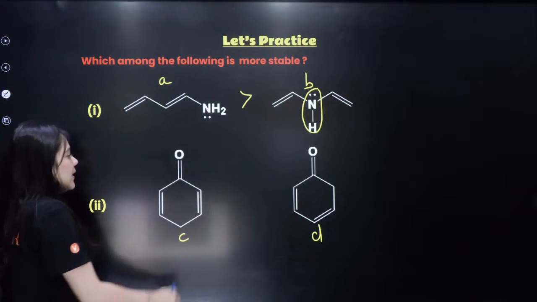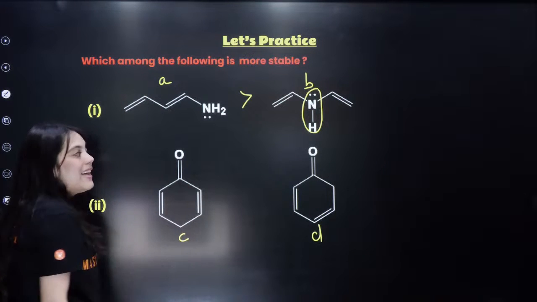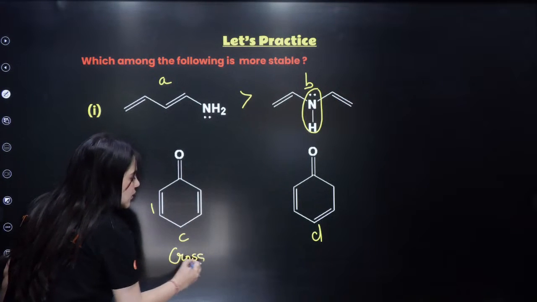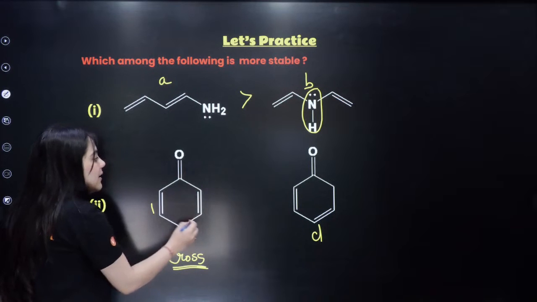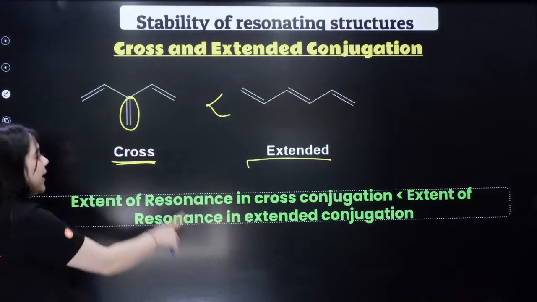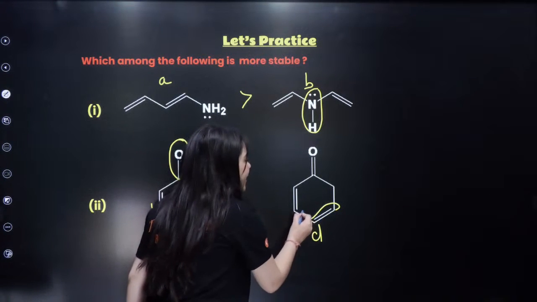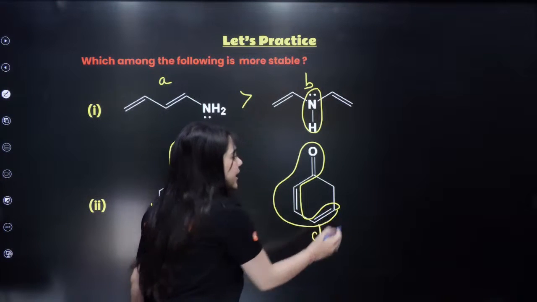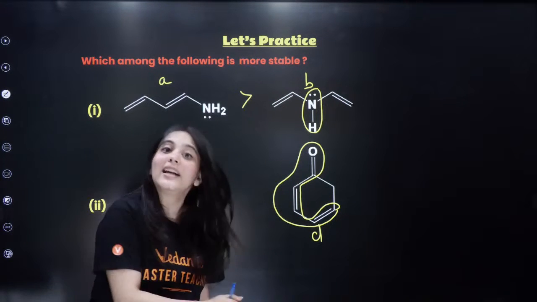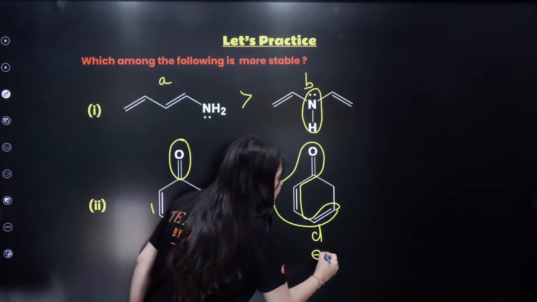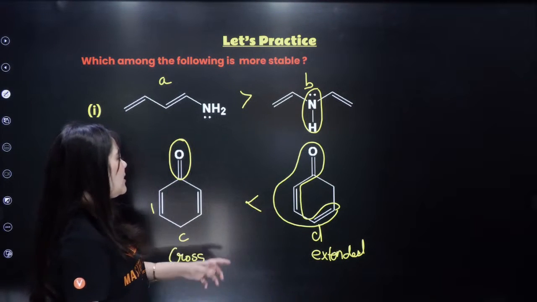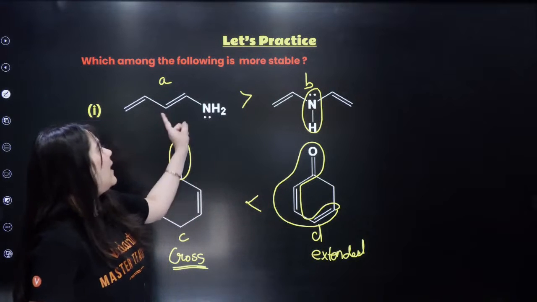Look at the second compound once again. Can you see that this C compound is actually showing cross conjugation? Can you see that this is not coming in a straight line? This is a cross conjugation compound, just like this compound, right? But here, this entire compound, double, single, double bond, is in a straight line. Hence, this is showing extended conjugation. And I just told you that extended conjugations are more stable. So the answer is D is more stable in this case and A is more stable in this case.